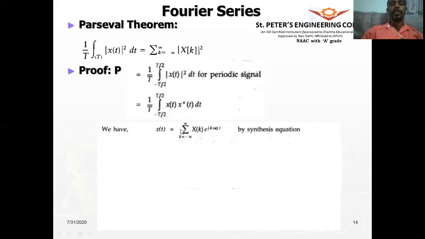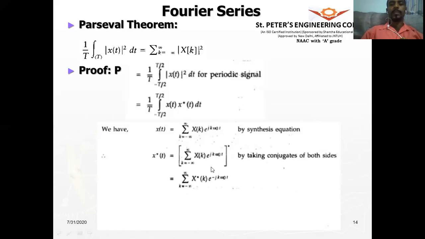For this, let us find out what is x conjugate of t. You take conjugate on both sides. So x conjugate of t will be, under the conjugate operation, e to the power of plus j becomes e to the power of minus j, and x of k becomes x conjugate of k.